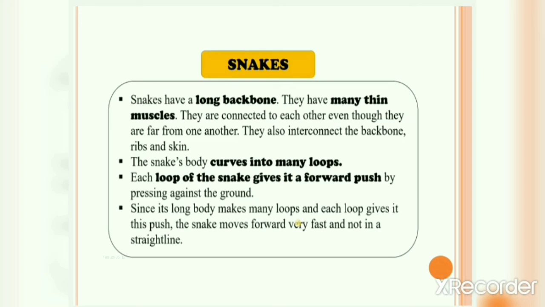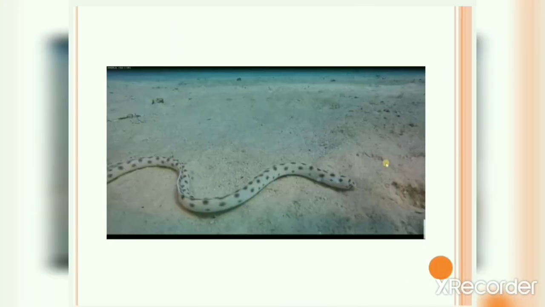Each loop of the snake gives it a forward push by pressing against the ground. Since its long body makes many loops and each loop gives it this push, the snake moves forward very fast and not in a straight line. Snake never moves in a straight line. It will move by forming these kinds of loops. Each of these loops gives it a forward push. See how a snake is moving by forming loops.